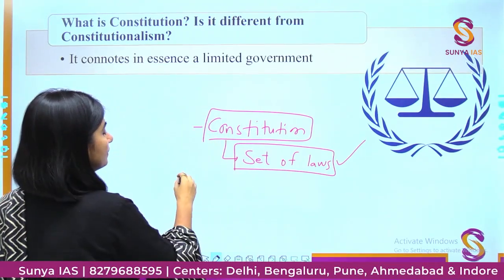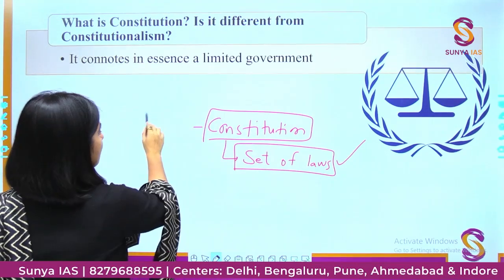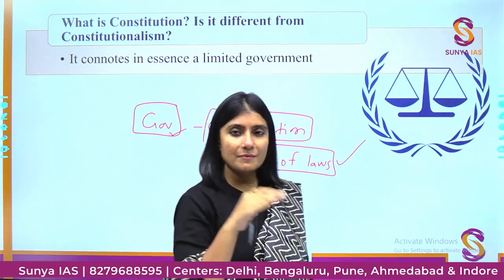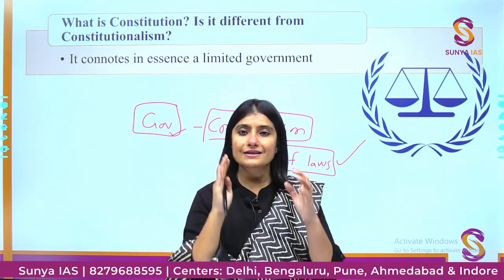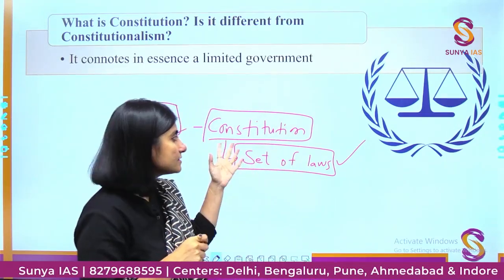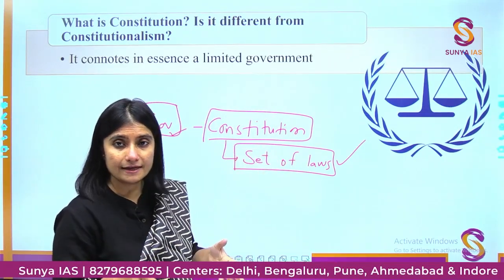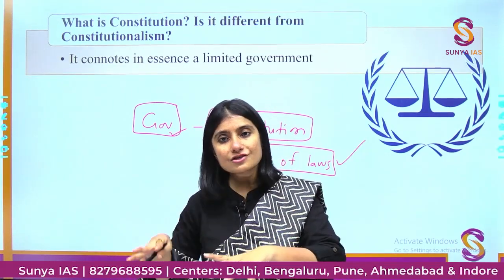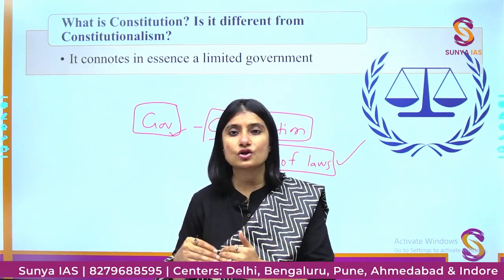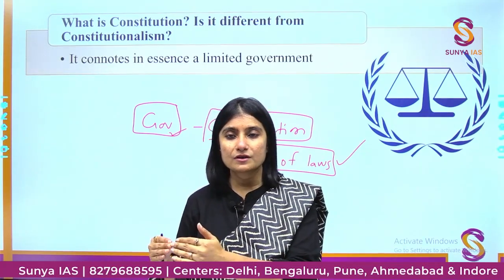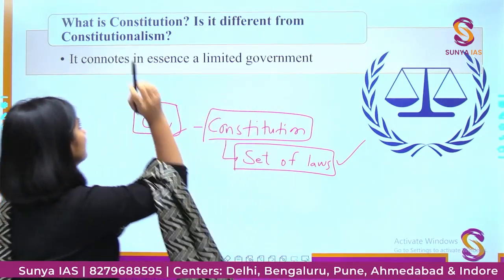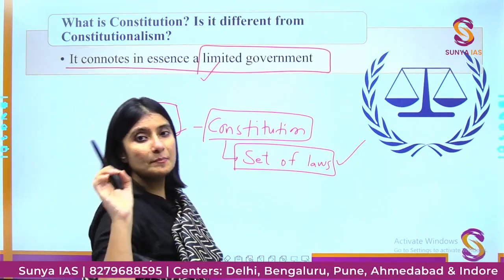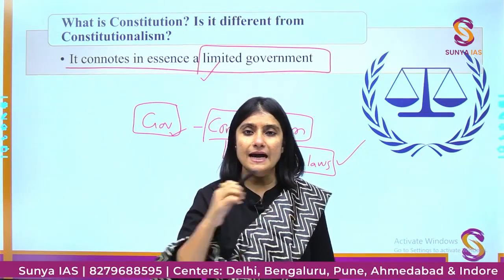Now, whenever the government or the nation or the state, what word should we use? When the government, or the country, is run based on the principles of the constitution, and there are limitations placed on various organs of the government, we call it constitutionalism. So constitutionalism basically connotes a limited government wherein the powers of the government are limited.